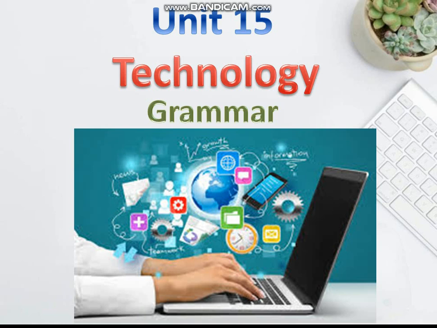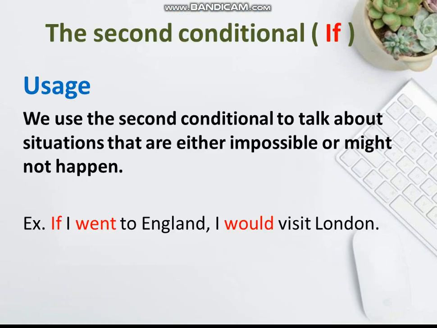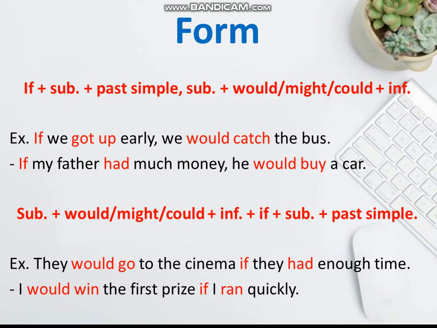This is Unit 15, Technology, the grammar part. The second conditional, the usage. We use the second conditional to talk about situations that are either impossible or might not happen. If I went to England, I would visit London. This is our example. Let's see more and let's know how to form it.